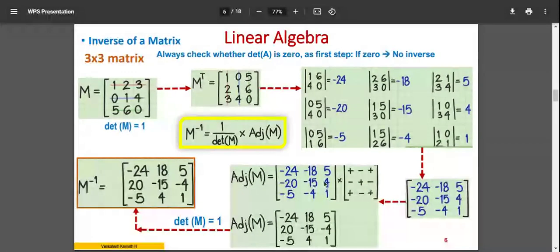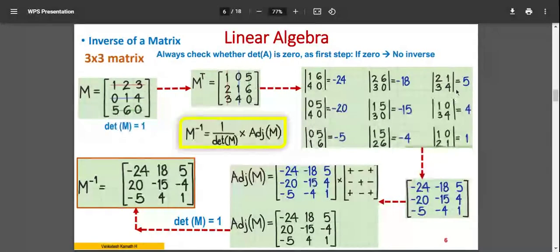So this matrix I'll multiply with a set of signs, and I get the adjoint of the matrix M. After multiplying, I get a matrix that's called the adjoint. This adjoint of the matrix, I'll have to divide by the determinant. Look at the equation here: M inverse is equal to 1 by determinant of M into adjoint of the matrix. So I'll divide this matrix by 1, which remains as it is, and that is my inverse matrix. So going one by one, step by step.